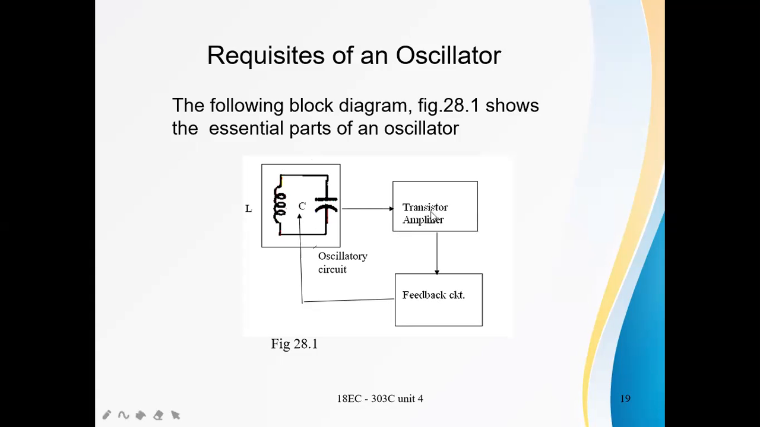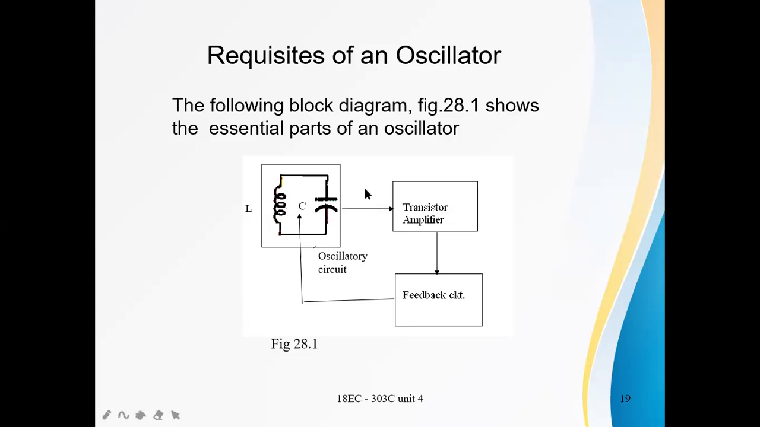These oscillations are amplified by the amplifier, and there will be a positive feedback. That means part of the output is fed to the oscillator circuit with zero phase shift for the positive feedback, that is, in phase with the input. Again, this generated signal is amplified, and this is a regenerative process. So initially A beta is greater than 1. Initially the loop gain is greater than 1.